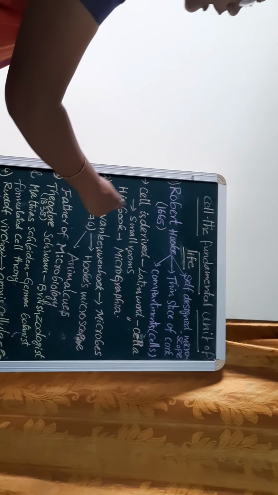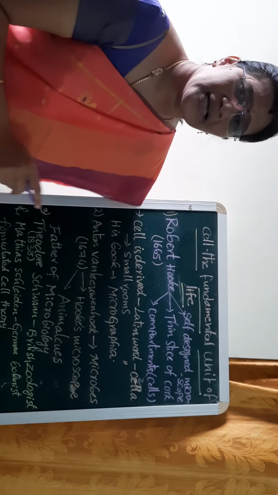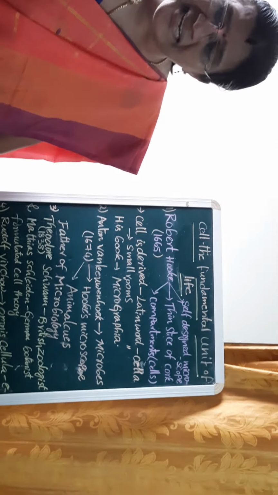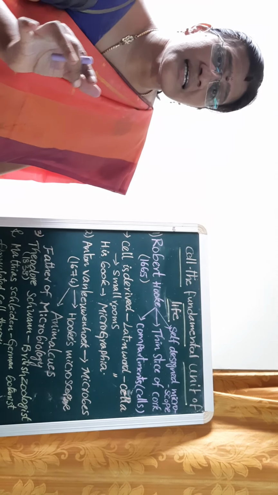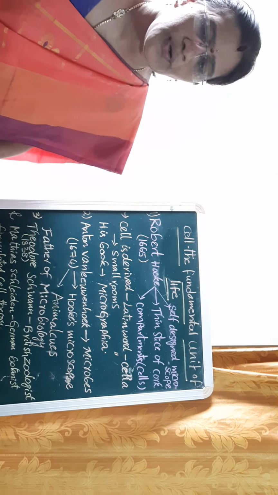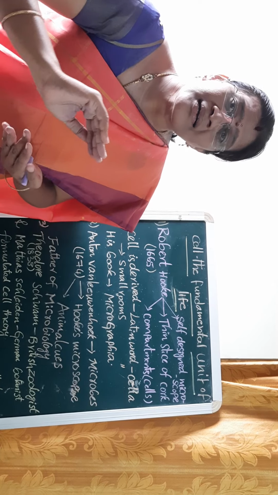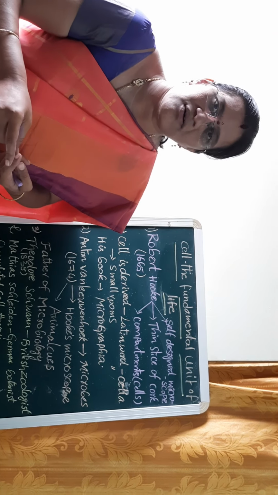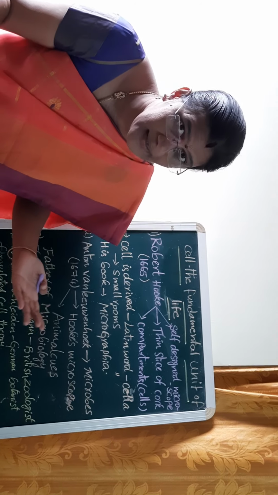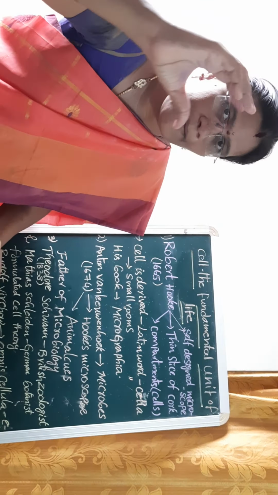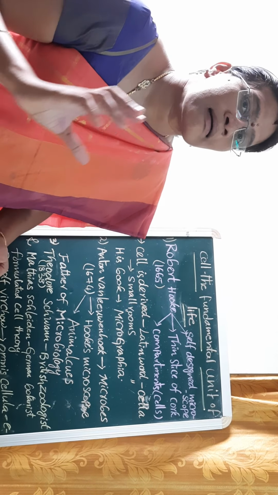Students, here if you observe, Robert Hooke is a great scientist and he is a British scientist. He worked in 1665 mainly on the cork. You know what is cork? The bark of big trees, with cracks you can observe, like the neem tree and some other trees. Those cracks, the big bark, is called cork.